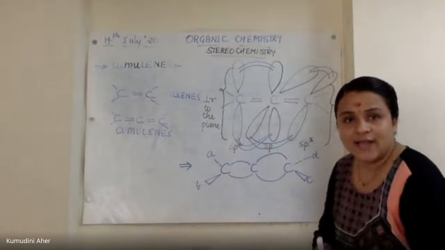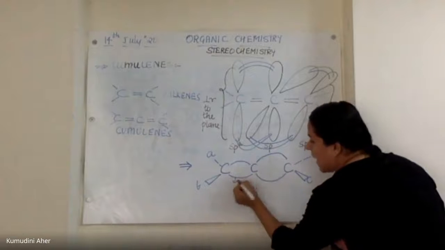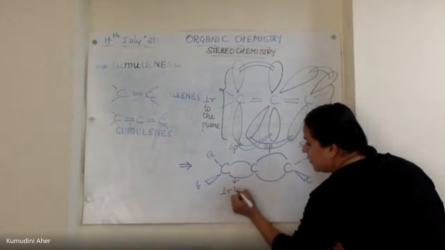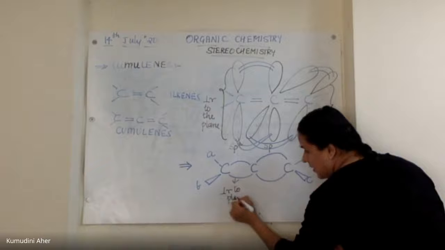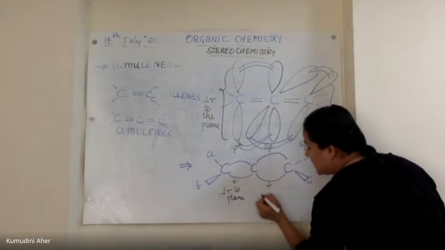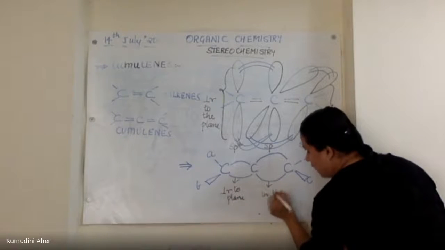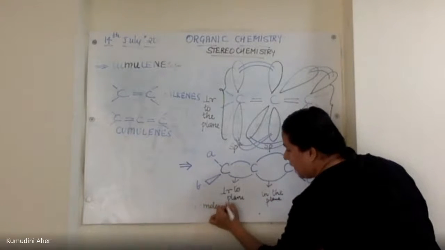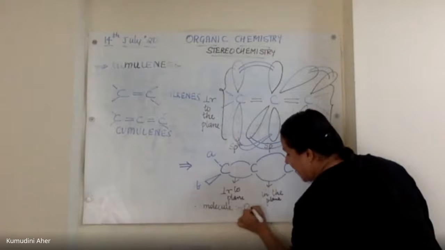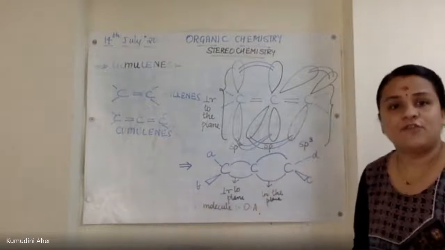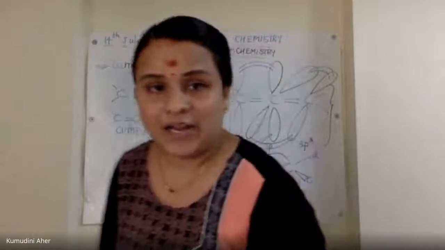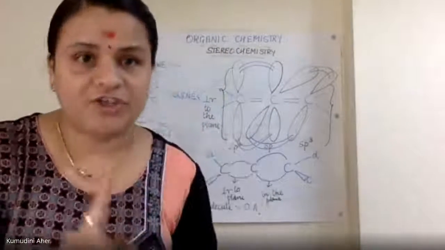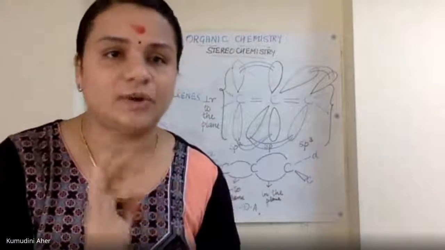Then what I am telling you is that this overlap is coming perpendicular to the plane, and this overlap is coming in the plane of the board. Therefore, the molecule appears to be optically active. OA is the full form of optically active. Very important question and a sure question from stereochemistry.